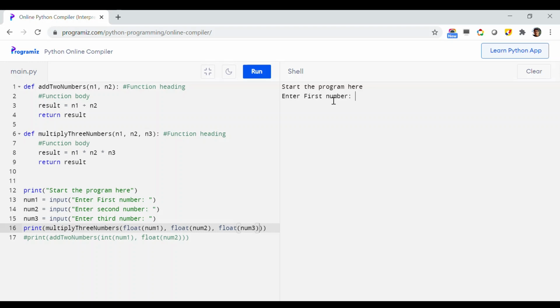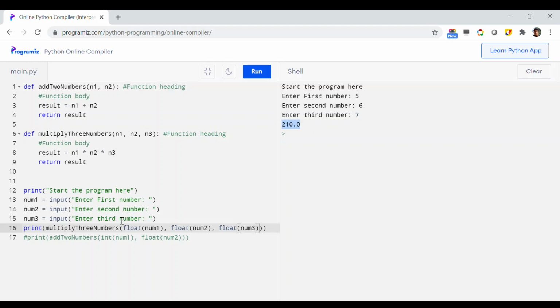So here it is asking me for the first number, let's say 5, second number 6, and then the third number is, let's say, 7. Well, I think the connection has some problem, so let's run it again. So 5, 6, and then 7. So now here, as you can see, the code is actually multiplying these three numbers. 5 times 6 is 30, 30 times 7 is 210.